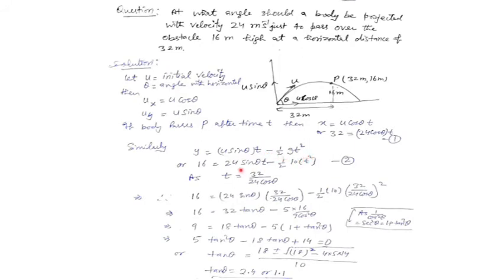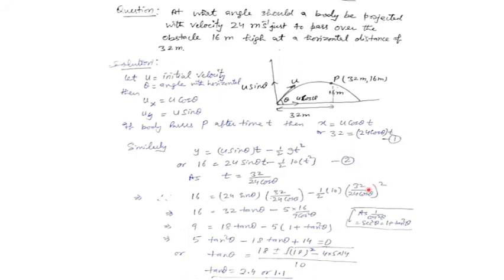So the value of t from equation 1 can be taken, that is 32 upon 24 cos theta. I can put it in the second equation, and I am getting the equation of your parabola for the oblique projectile: y equals x tan theta minus